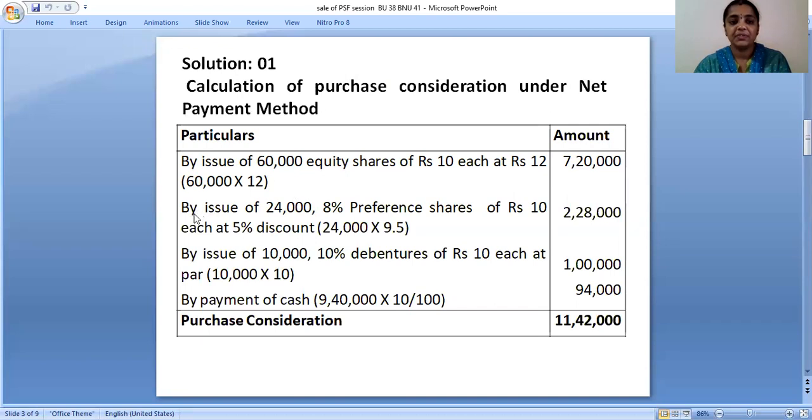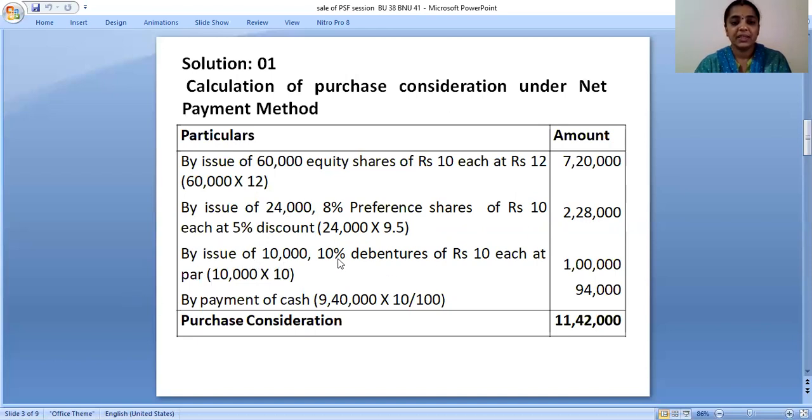The second one is preference shares: by issue of 24,000 8% preference shares of rupees 10 each at 5% discount. 10 into 5% is 0.5, so out of 10 you deduct 0.5 and get 9.5. This amount you take for preference shares. The number of shares is 24,000. 24,000 into 9.5, you will get 2,28,000.